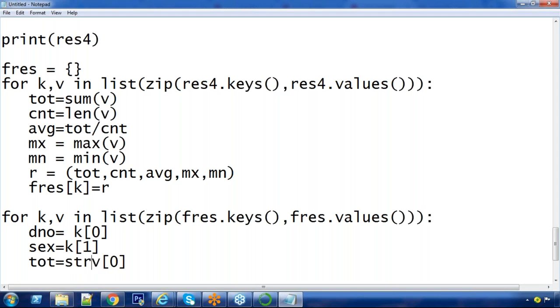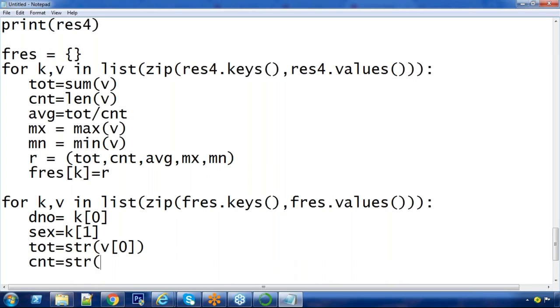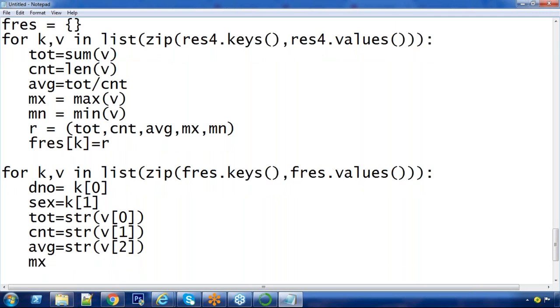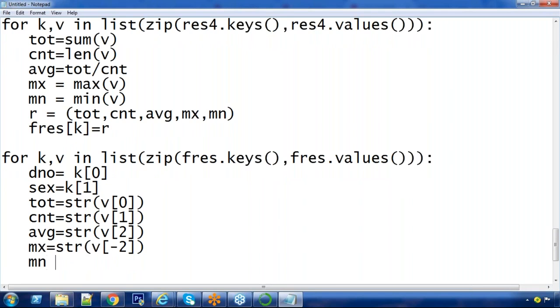How to convert? str of V of 0 for total, str of V of 1 for count, str of V of 2 for average, str of V of -2 for max, which is the last second one, and str of V of -1 for minimum, which is the last one.